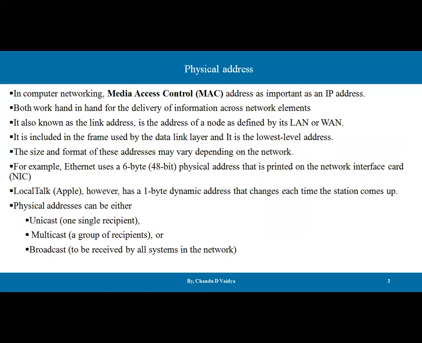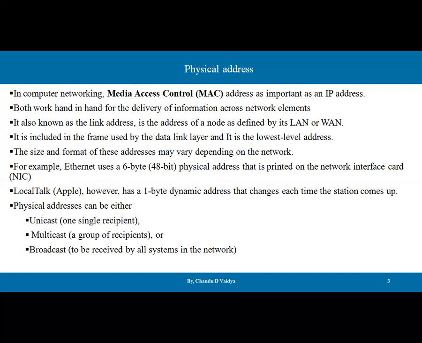This is the physical address. In computer networking, the media access control address is as important as the IP address. Like the IP address for the desktop in our computer system, the MAC address is also very important. Both work hand in hand for the delivery of information across the network elements. This MAC address is also used to receive and send information across the network. It is also known as the link address.